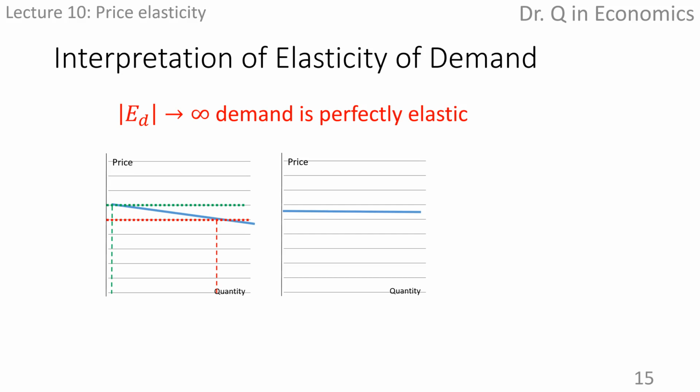There barely is any real-world example for perfectly elastic demand, but demand for the firms in a purely competitive industry, such as the agriculture sector in the international commodity market, is almost perfectly elastic. This will be further covered in the market structure part when discussing perfect competition.